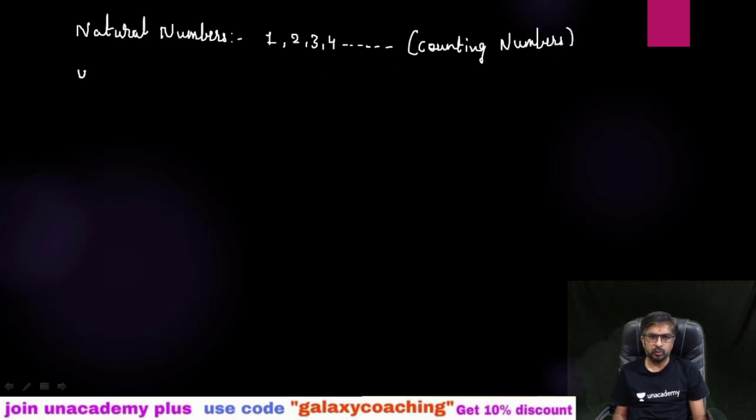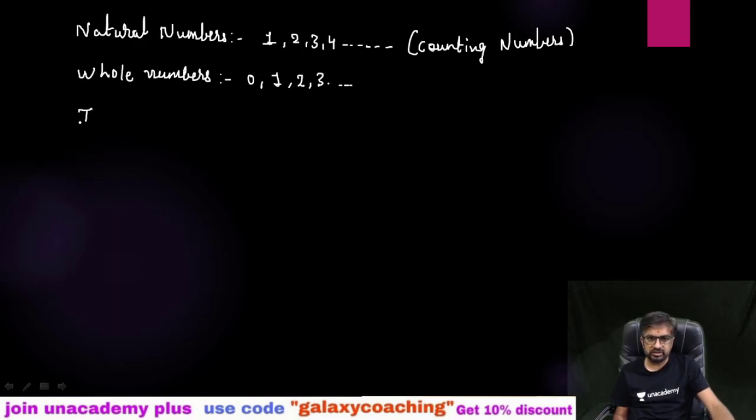Then comes whole numbers. If you just add 0 to this, then all these numbers become whole numbers: 0, 1, 2, 3 up to infinity.